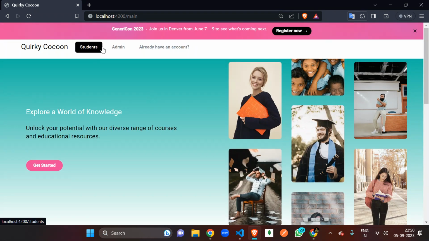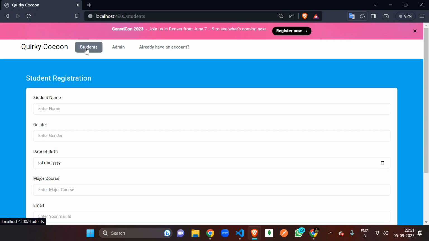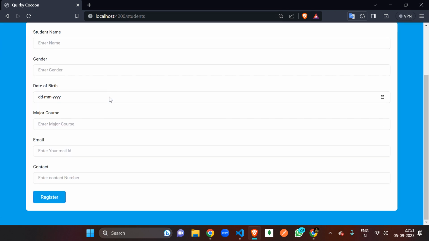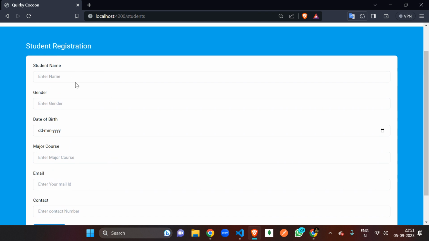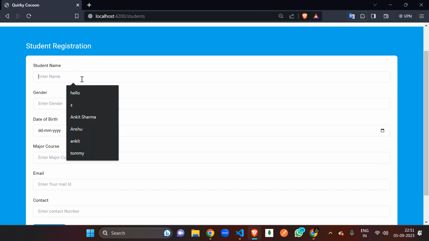Apart from this, let's first try to access the student section. Let's suppose we are a new user on this website and we want to get into the student section. We just click on the student section and we can see a form open in front of us. Now we have to enter our details here.